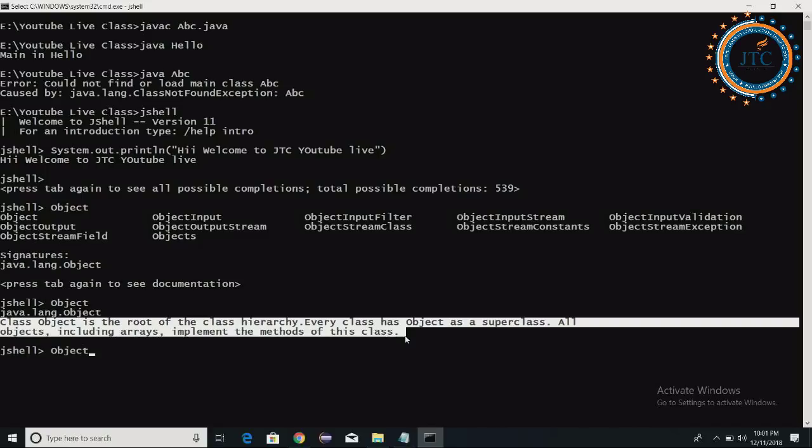It has given some small information related to Object. Class Object is the root of the class hierarchy, which means it is the superclass for all types of classes in Java. Anyways, we are at the day 1 class, and we still have lots of things to discuss.